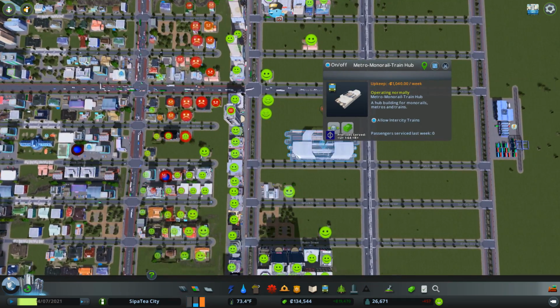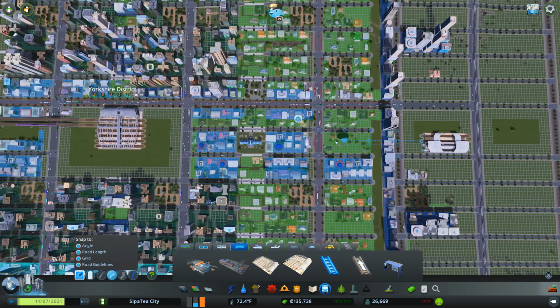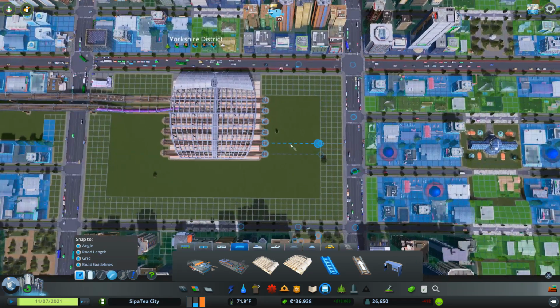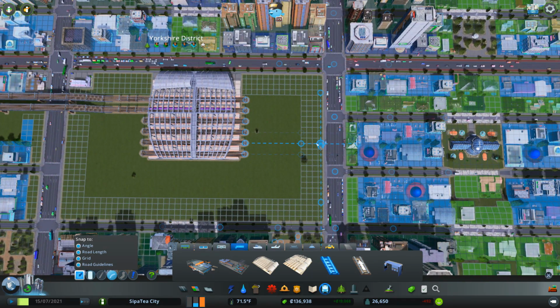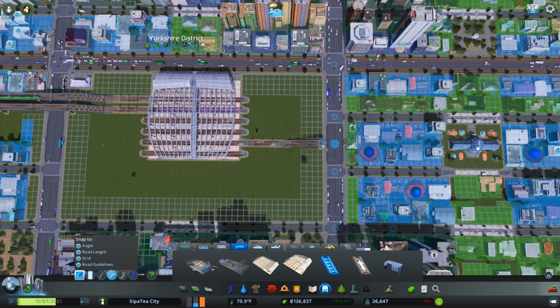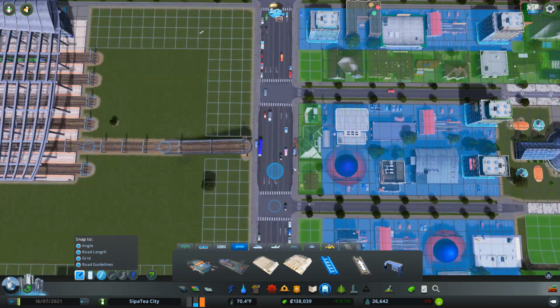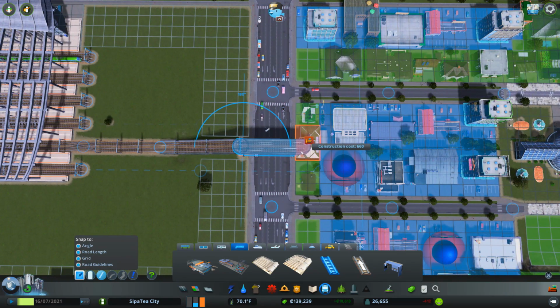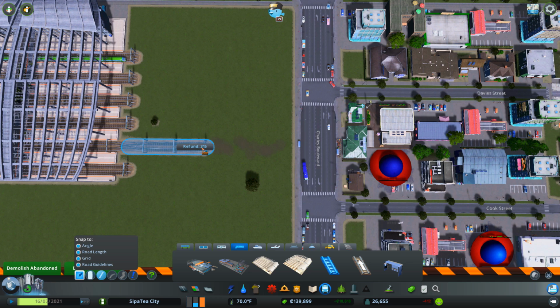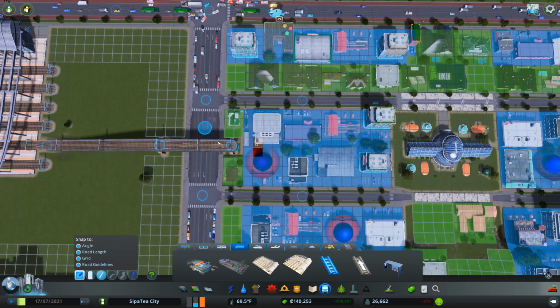There we go. So now that train line, if we look at the nice lining up blue line thing, is going to line up to this one. Yeah, we're going to take this one here. Let's go page up. Connect to there, and just see where this takes us. Let's go straight. That'll be a lot easier. Thank you kindly. Let's just delete that a sec and do that again. There we go.